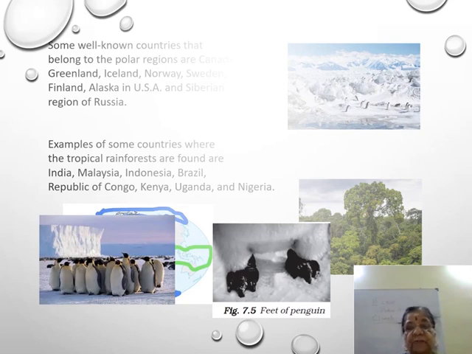And see the feet of the penguin. It has claws to get a grip on the snow. So these are the feet of the penguin. So the polar region has an extreme climate. These regions are covered with snow and are very cold for most part of the year. For 6 months the sun does not rise.